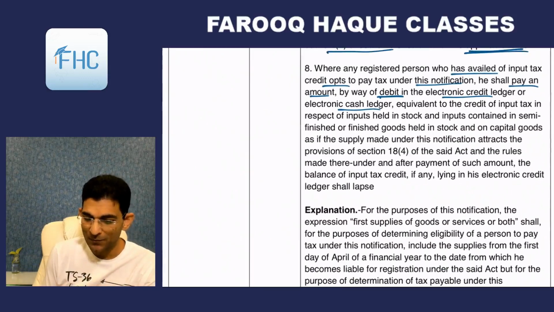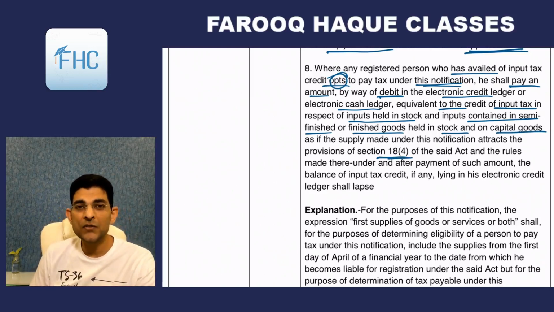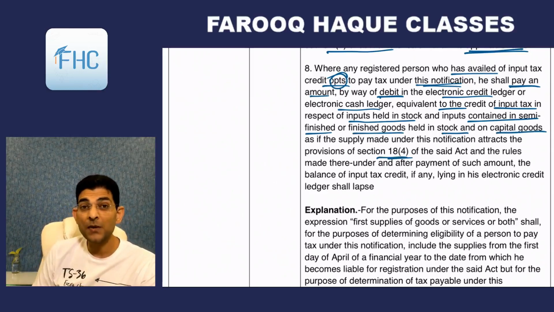So that is given here in point number 8, that where any registered person who has availed of input tax credit, means in the past we were taking credit, opts to pay tax under this notification, he shall pay an amount equal to by debit to electronic credit ledger or cash ledger equivalent to the credit of input tax in respect of inputs held in stock and inputs contained in semi-finished or finished goods held in stock, and on capital goods, as if the supply made under this notification attracts the provisions of 18(4). So the calculation that I told you, 60 months and then division, that is as per 18(4), and the rules made thereunder.